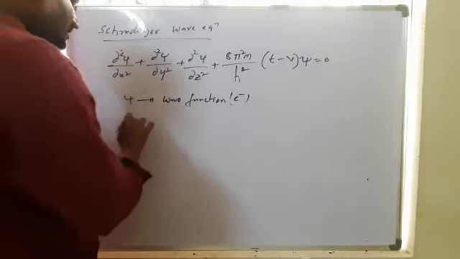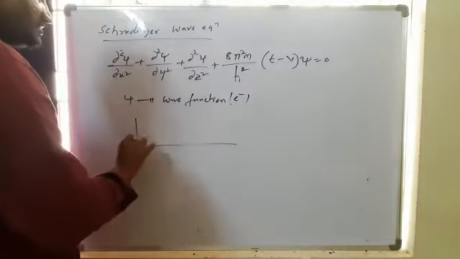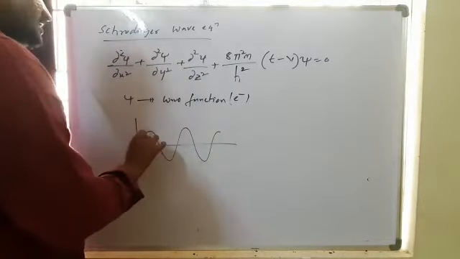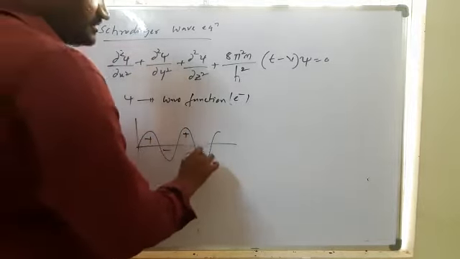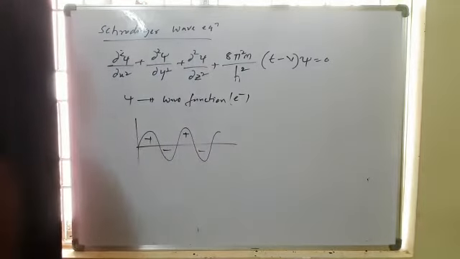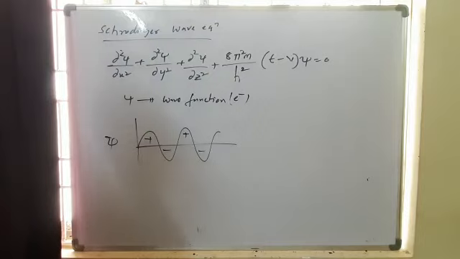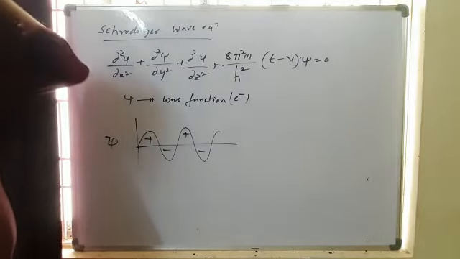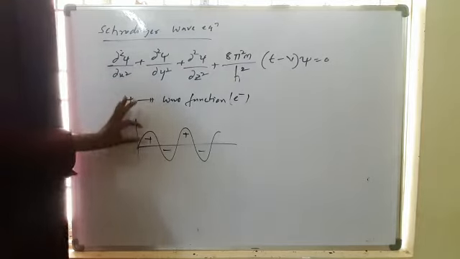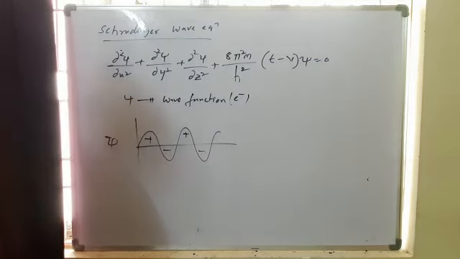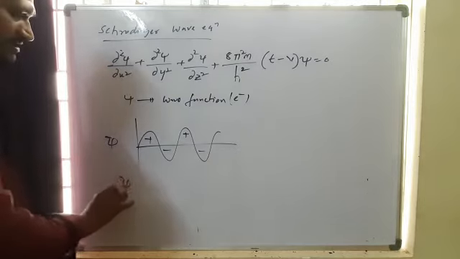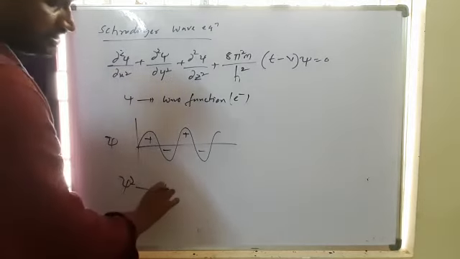You know that the wave function of the electron has positive and negative nodes, and this is the amplitude. So it can explain the electron wave. But actually the electron density is always positive, it can never be negative. So psi is modified to psi square. Psi square is the probability function.